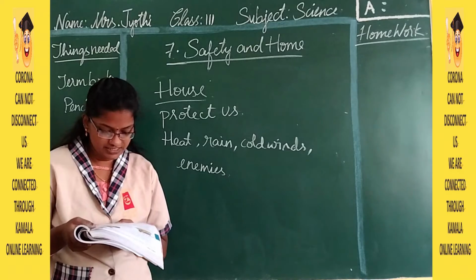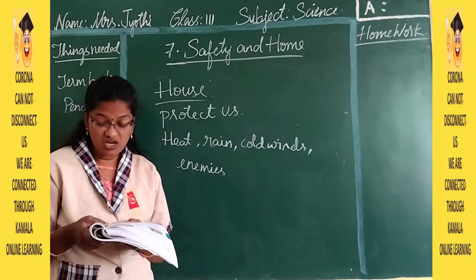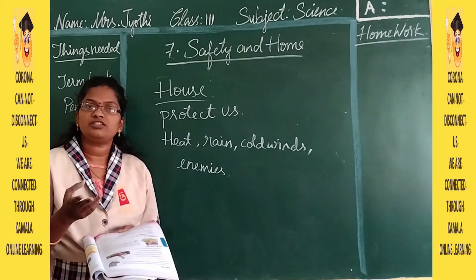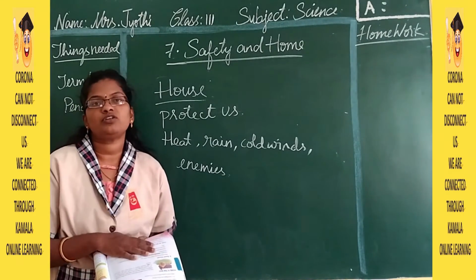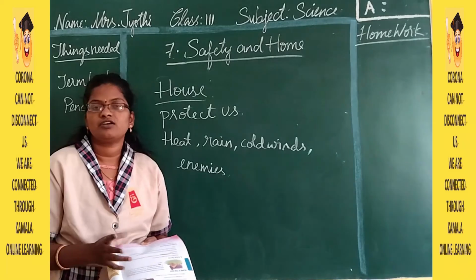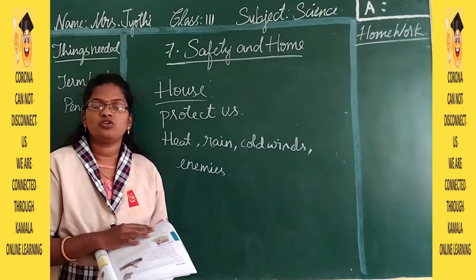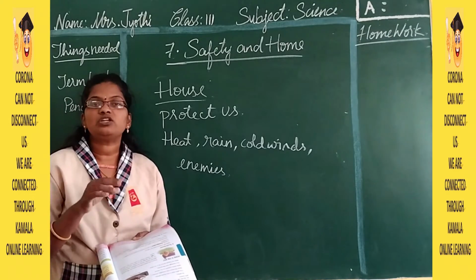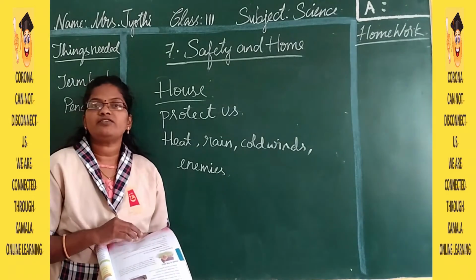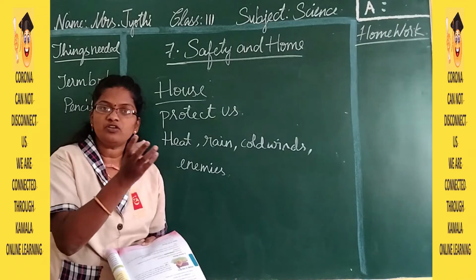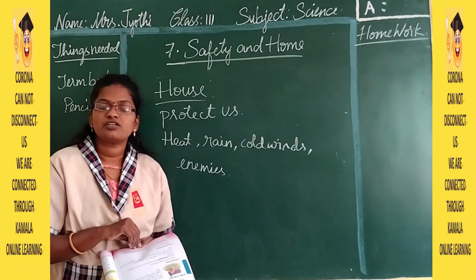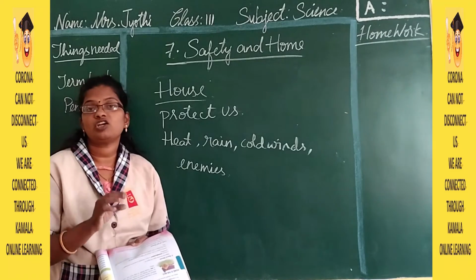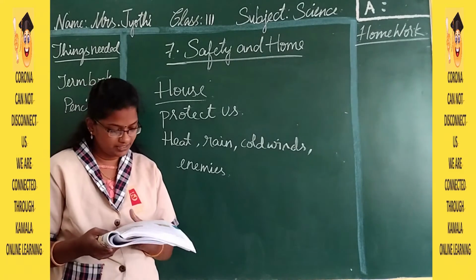Put the things in the desired place. This makes your house look clean and tidy. So wherever the things should be, keep them that way only. Suppose you have a hall, bedroom and kitchen. Don't take the utensils which should be in the kitchen and keep them in the hall, so it looks a little ugly. The teapot, you will not keep in the kitchen, isn't it? So where the thing has to be, you have to keep it in a proper place. Then your house looks neat and clean.